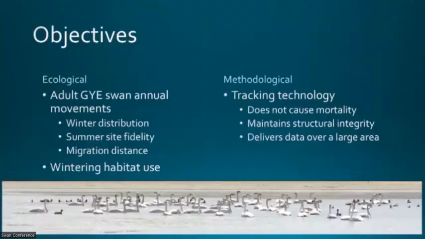So this led to some methodological objectives. We needed a tracking technology that does not cause significant mortality, that maintains structural integrity in the face of North America's largest waterfowl species abusing it, and the GYE climate, which can, in extreme years, range almost 150 degrees Fahrenheit from winter low to summer high, and also deliver data over this larger area that we're now considering.